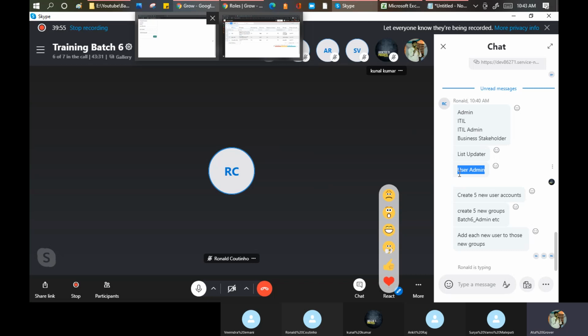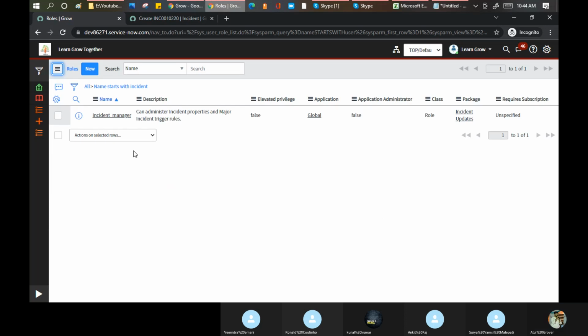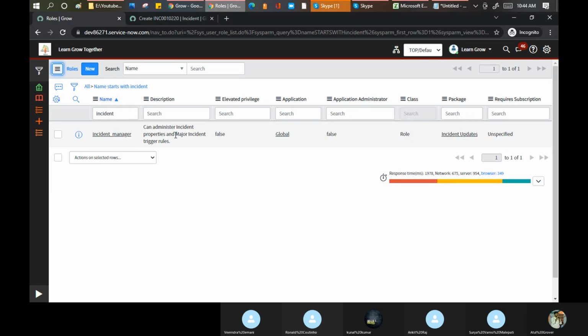What action, what activity he can perform if he has this role. And before doing this, that is what I'm saying, you need to read about something like this, what he can do. Try troubleshooting now. What he or she can do with this particular role. I'm just giving 5 or 6, but there are a lot of roles available. Like if I say incident manager, see, it can do the major incident as well. There's another role called the major.